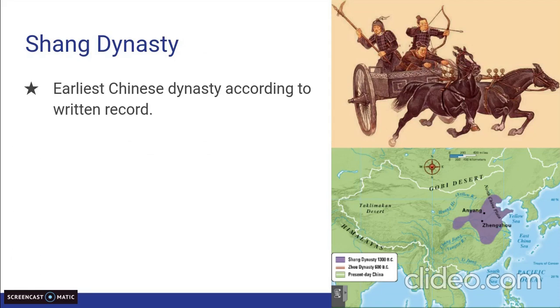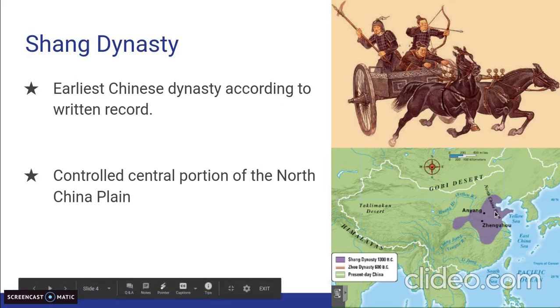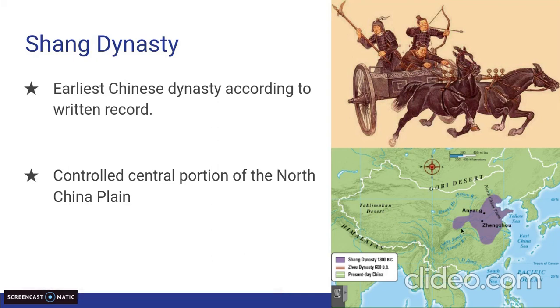This dynasty began around 1766 BC when Shang family kings began taking over additional cities. So it started to expand its land. They controlled the central portion of the North China Plain. So if you look at the map on the screen, the purple is the Shang Dynasty. You see it is in the central part of the North China Plain.